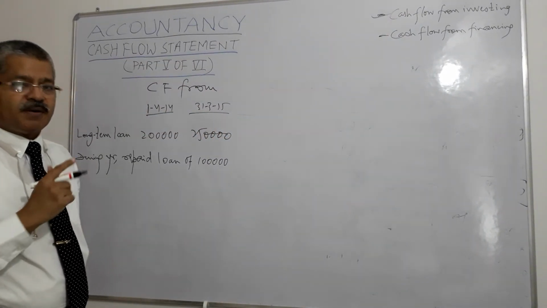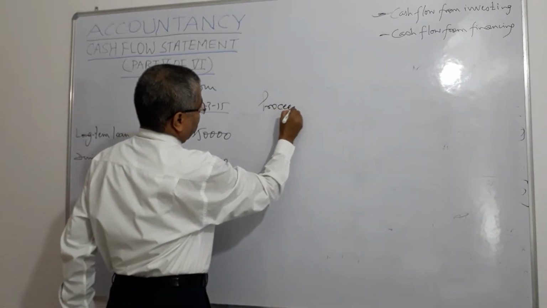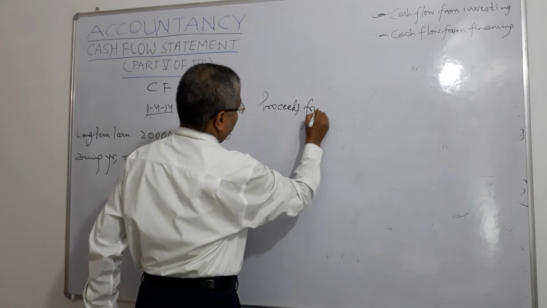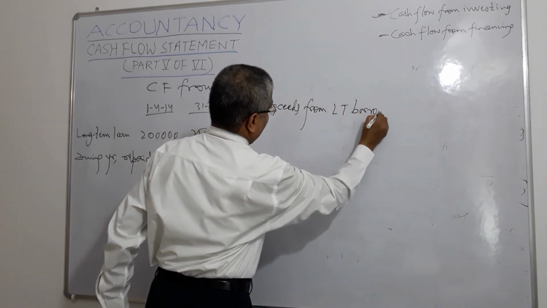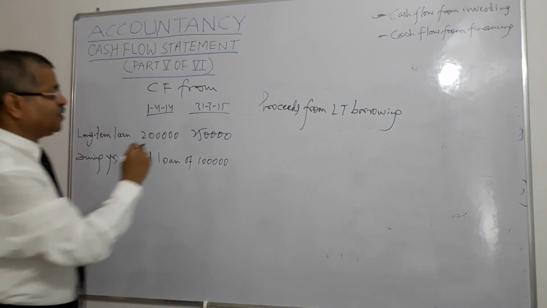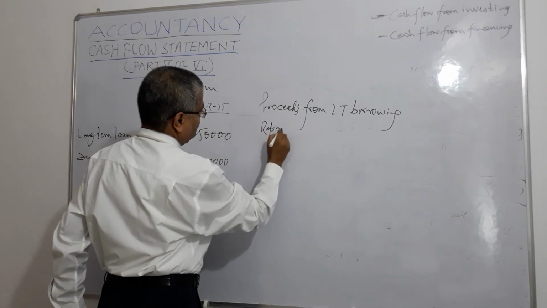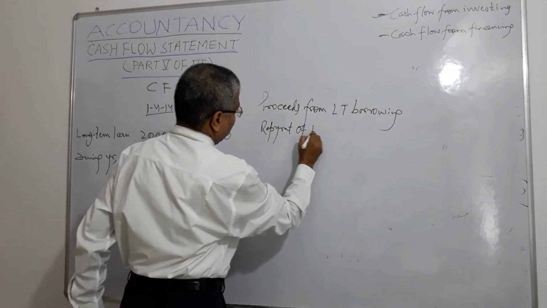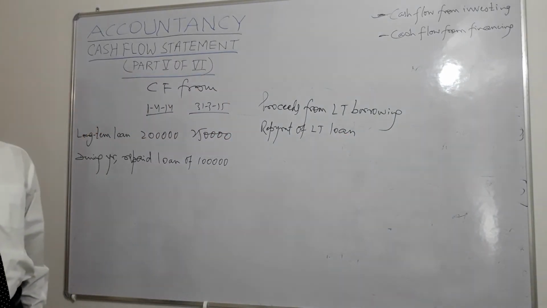Proceeds from long-term borrowing, right? Second one will be repayment of long-term loan.